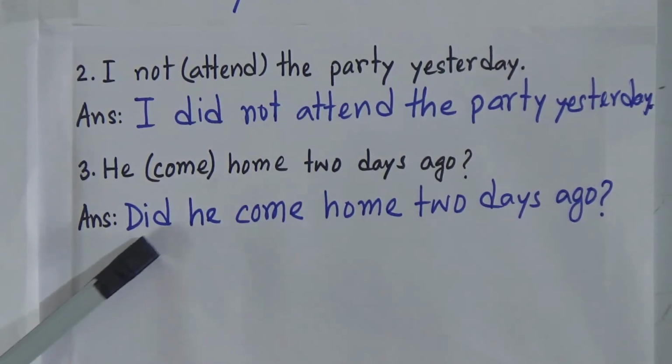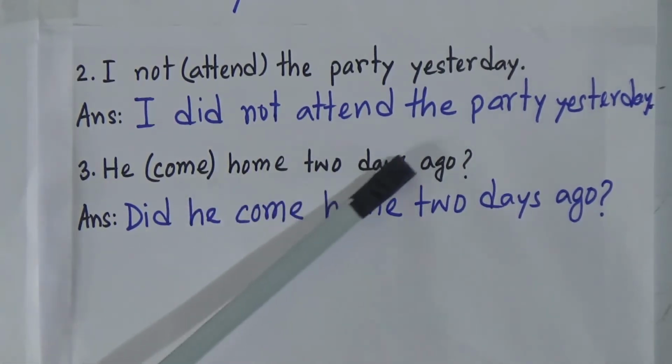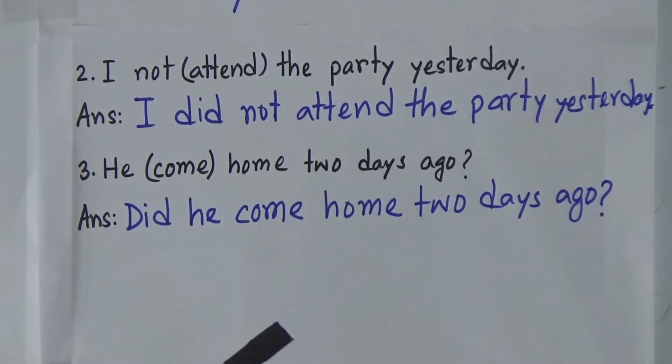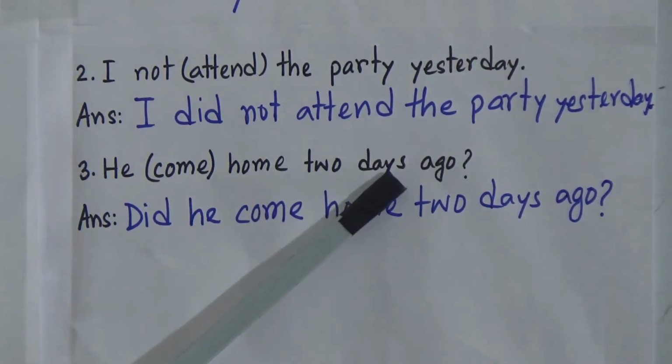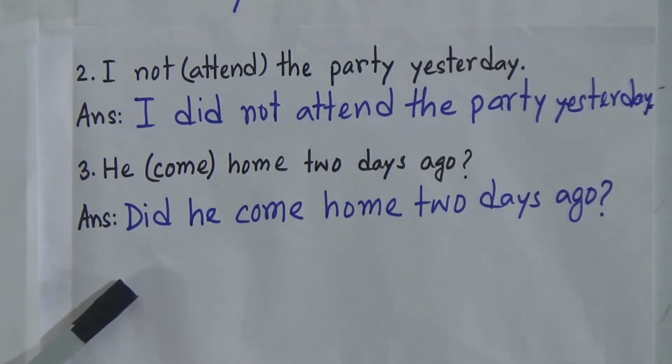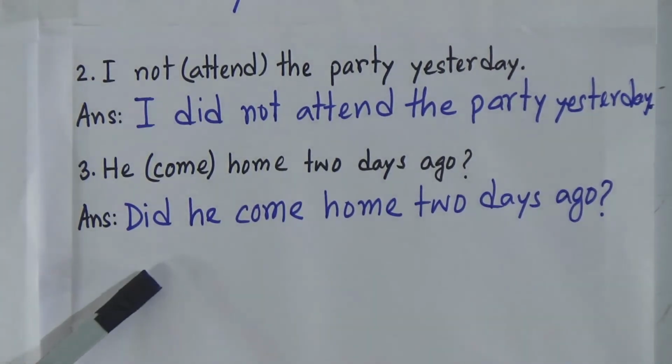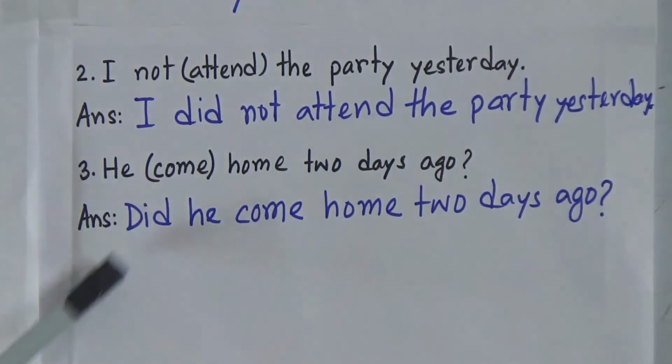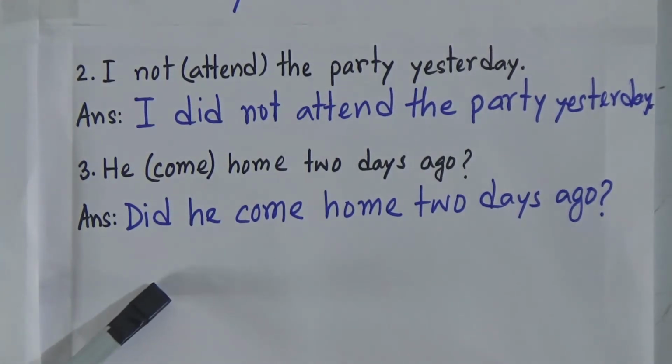We write did here because our sentence is in the past form, and if the sentence is in the present form, we will use either do or does. When the subject is plural, we will use do to make a question, and when the subject is singular, we will use does to make a question. So remember it.